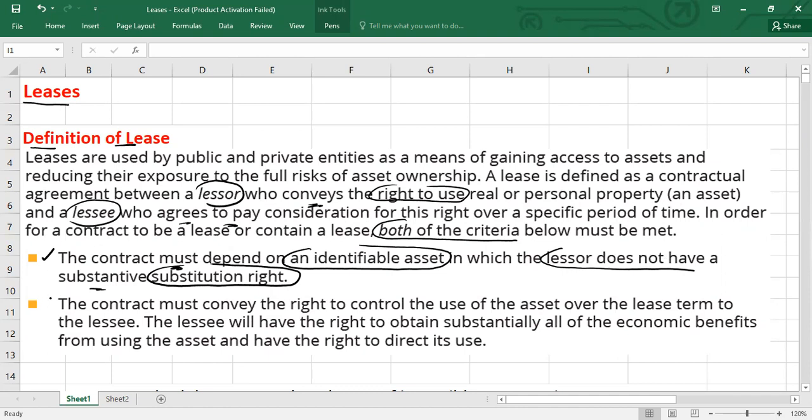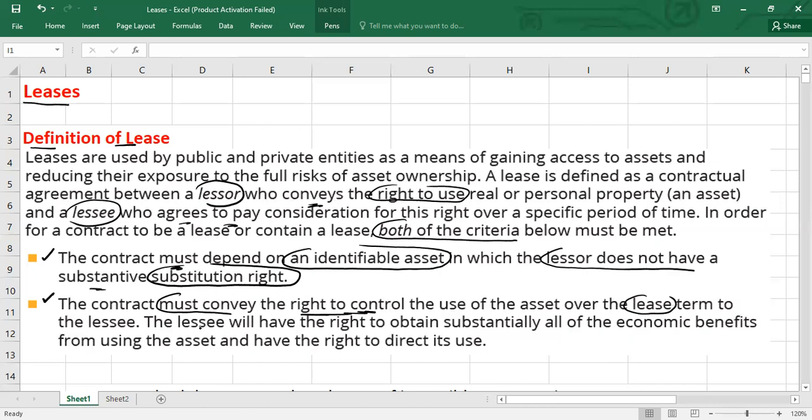Then the second point is what? This contract must convey the right to control the use of the asset, and this right should be with the lessee. How can we say this contract conveys the right to control the use of the asset to the lessee? Two further points are there.